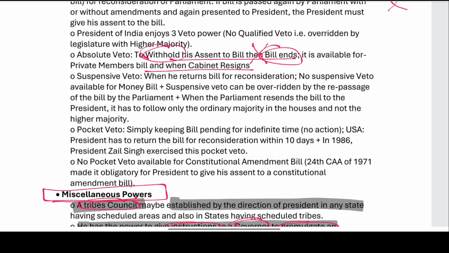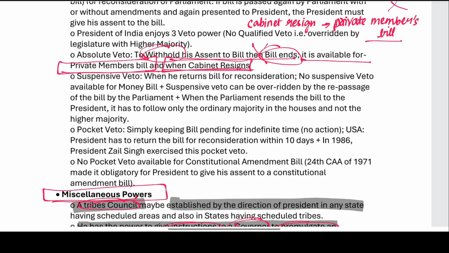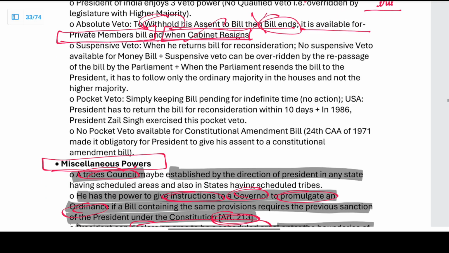So withholding the assent means the bill is going to end. Therefore, it is available for private members' bills and when the cabinet is going to resign.